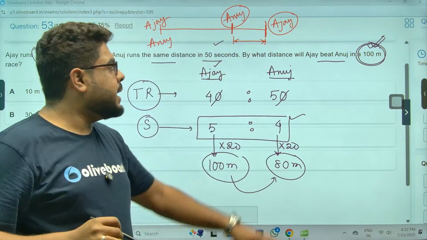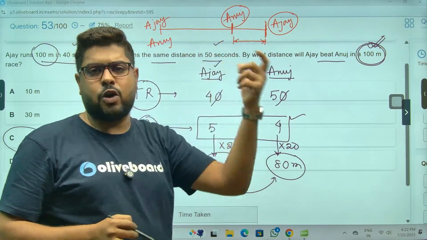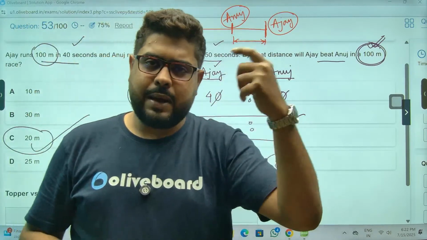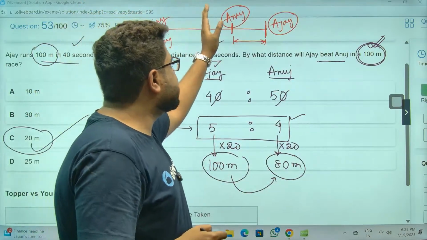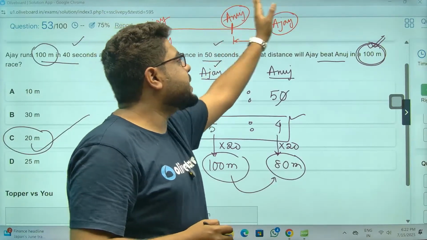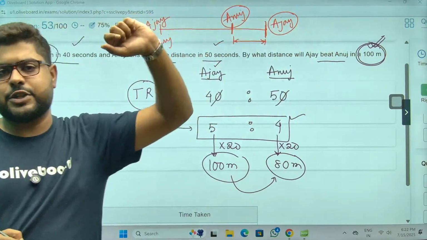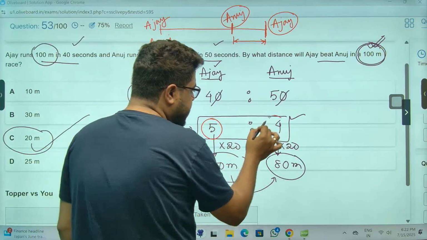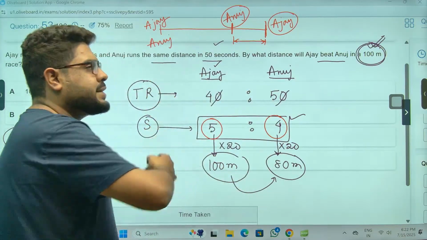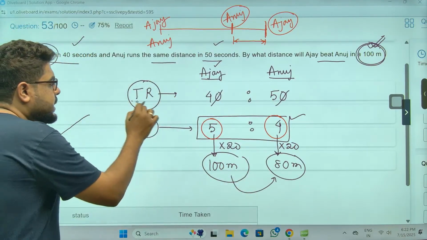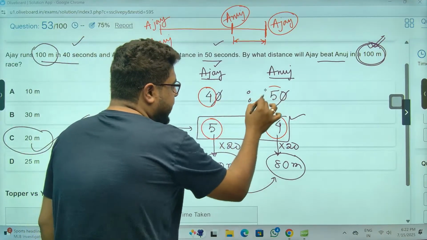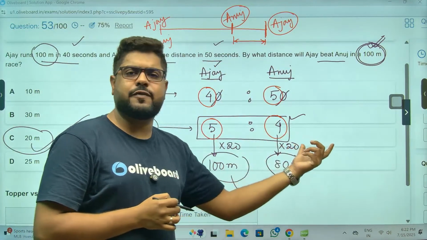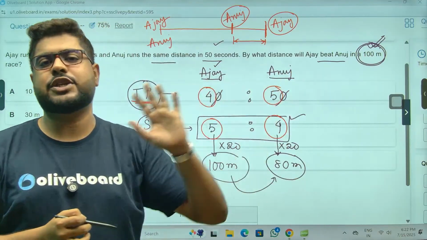Beating means by how much distance Anuj is behind, the distance Anuj still needs to go till the finish point. So you see, in this case the time ratio was 4 to 5, and from there I can say the speed ratio is opposite, or you can say this is the distance ratio as well.